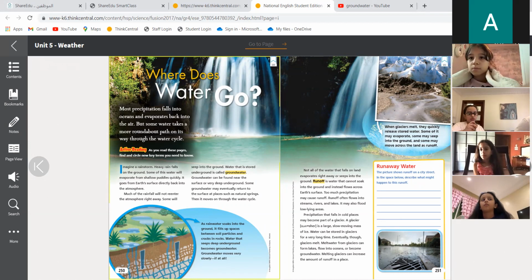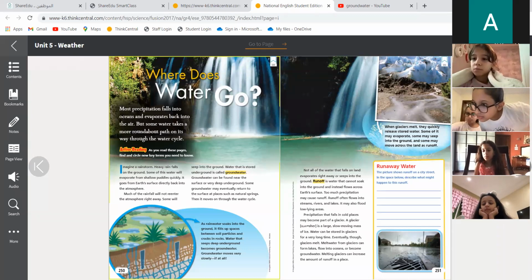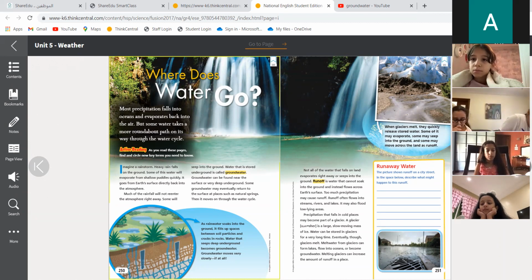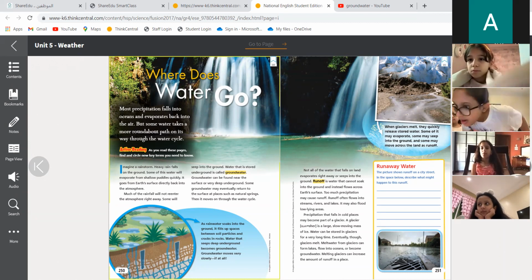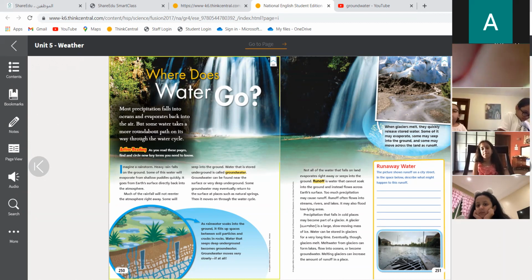And when rainwater soaks into the ground, what do we call this water? We call it groundwater. So there is some water that seeps under the ground. What do we call it? Groundwater. There are some other places where the water keeps flowing, okay? It keeps moving from one place to another, all right?